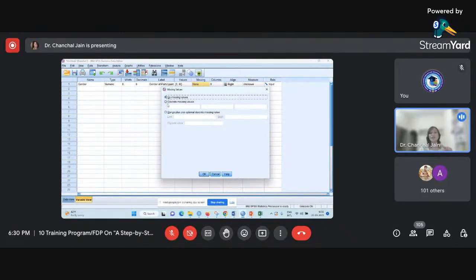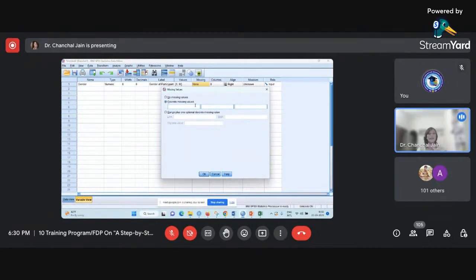So next one is the discrete missing value. Once I click on this, you can see these three boxes are activated. Here I can define up to three missing values for that variable. In general we only have two values. For example, I have written a paper in which I compared something on the basis of gender, male and female both. But in my next paper, suppose I want to concentrate on only one thing, either on the male or on the female.